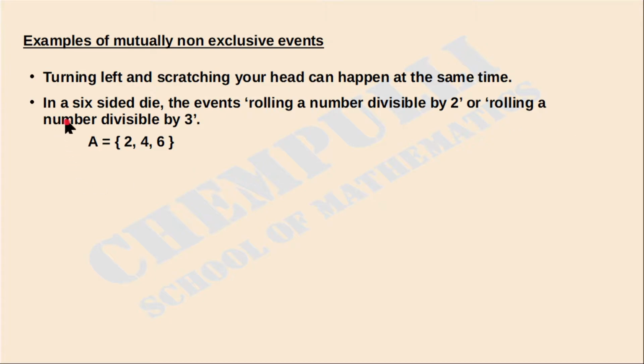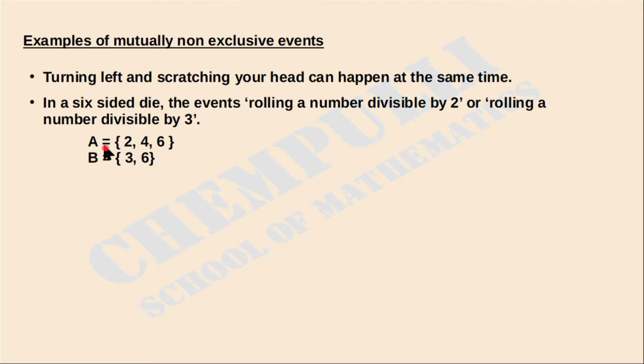The next one we take as event B, that is, rolling a number divisible by 3. Set B is equal to the numbers divisible by 3. The numbers 3 and 6 are divisible by 3: 3 divided by 3 is possible, 6 divided by 3 is possible. If you check the other numbers, 2 divided by 3, is it possible? No. 5 divided by 3 is not possible. 1 divided by 3 is not possible. So only two numbers work, 3 and 6. These are the two events given here.